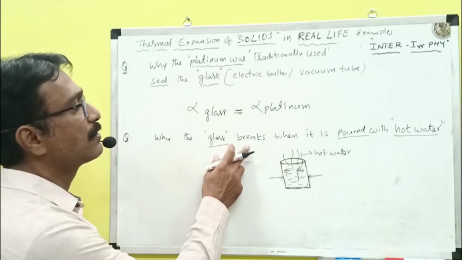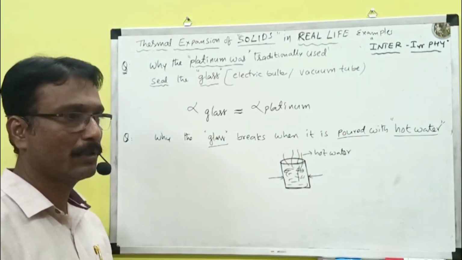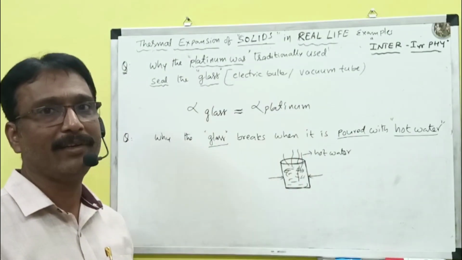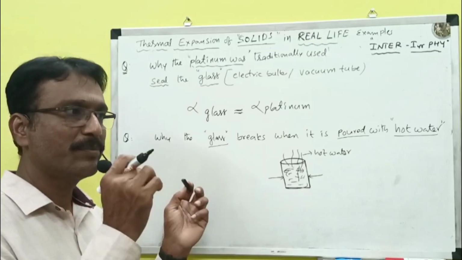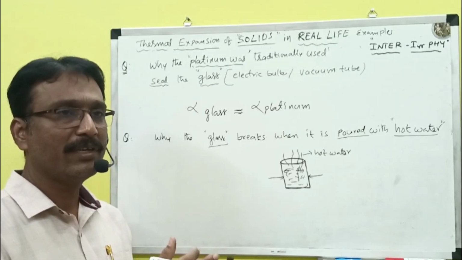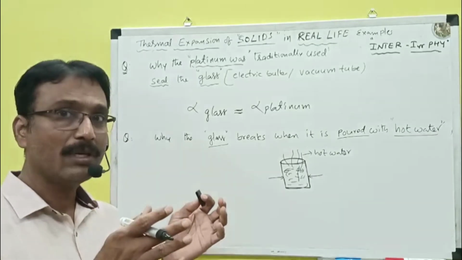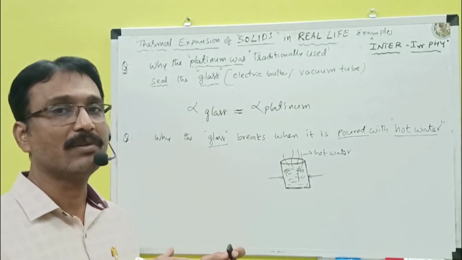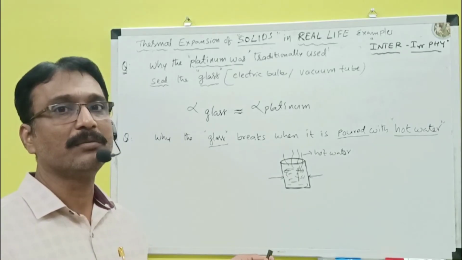Why does glass break when hot water is poured or sprinkled on a glass plate? It's very simple. When hot water is sprinkled on the glass plate, what will happen? The hot part will expand while the rest of the glass does not. So due to the uneven expansion and contraction, the stress increases, so the glass plate cracks or breaks.